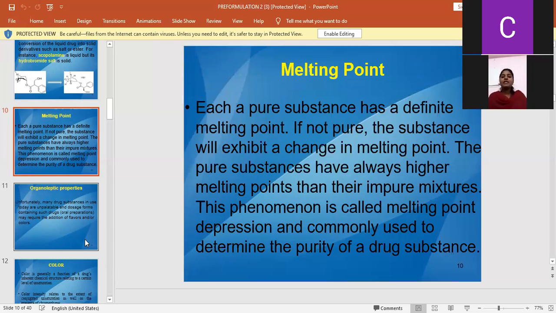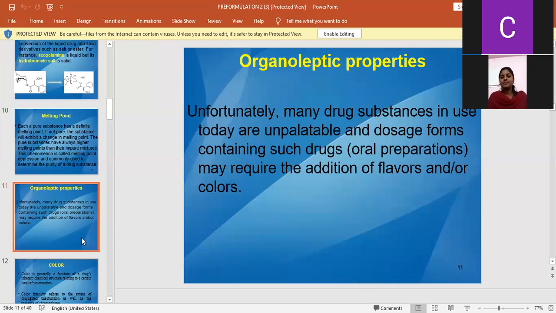And the foremost thing, pure drug substances show melting point depression when impure, and it is commonly used to determine the purity of drug substances.